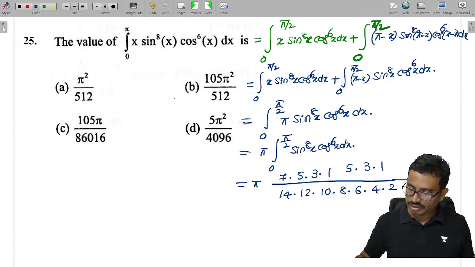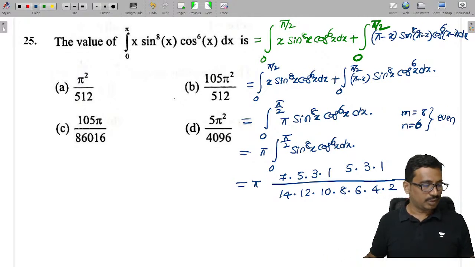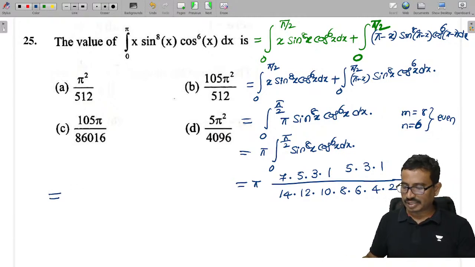Yes, and then since m value is 8, n value is 6, and both are even, that means we should multiply the pi by 2. Since both are even, we need to multiply the pi by 2 and simplify, get the value, what will come?